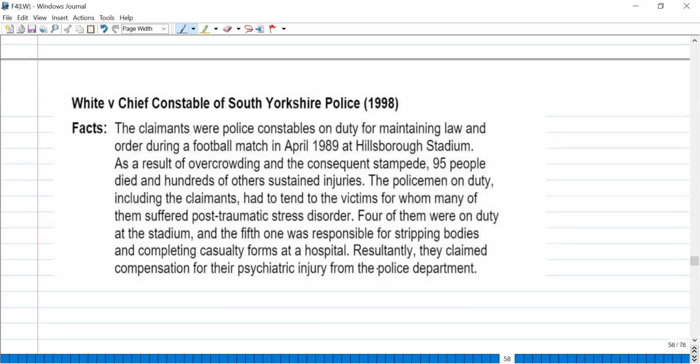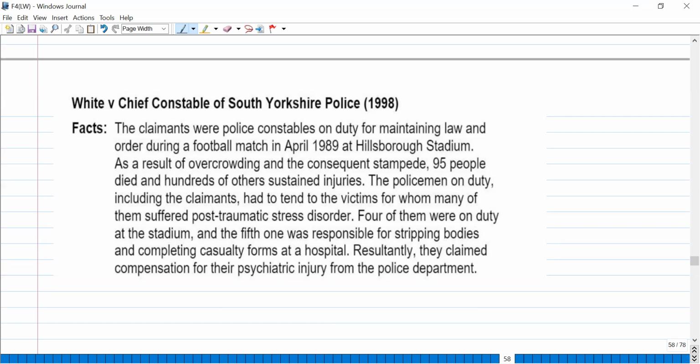Five constables were on duty in a football match. During the match there was overcrowding, and because of that there was a stampede, and 95 people died and many sustained injuries. It was the policemen's job to attend to all the victims, and four of them were on duty at the stadium, who watched this whole tragic event in front of their eyes, and the fifth one was responsible for stripping bodies and completing casualty forms at the hospital. So they suffered psychiatric illness, post-traumatic stress disorder.